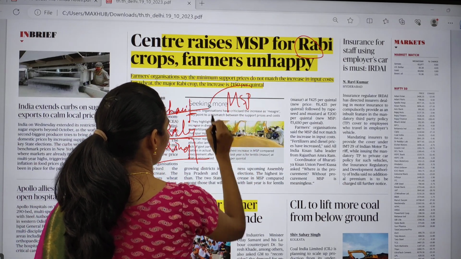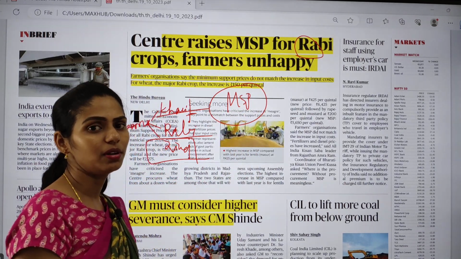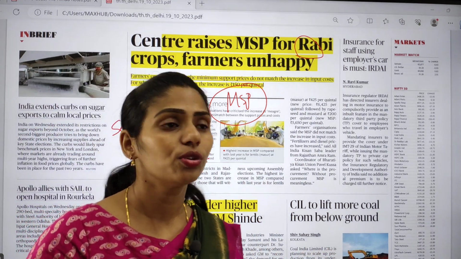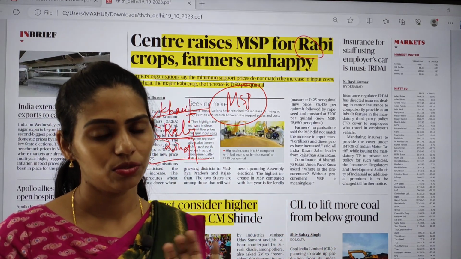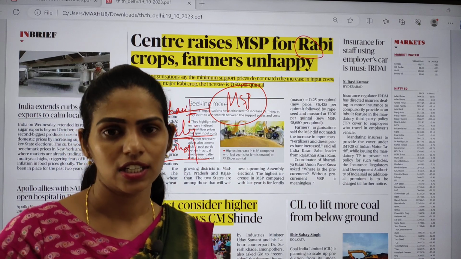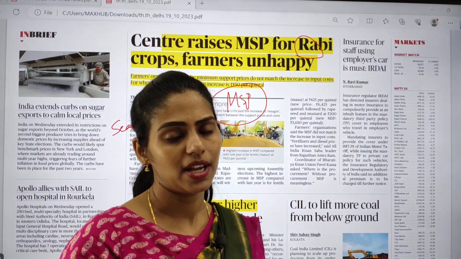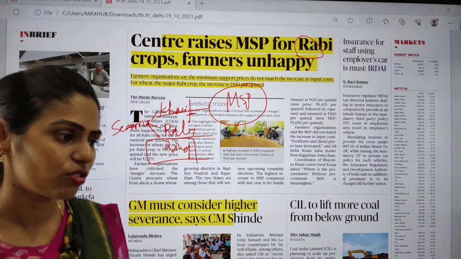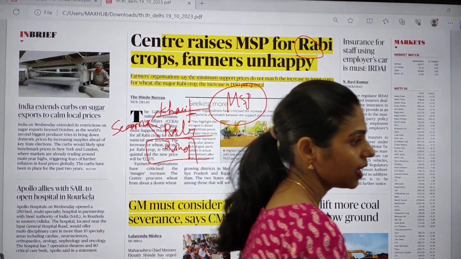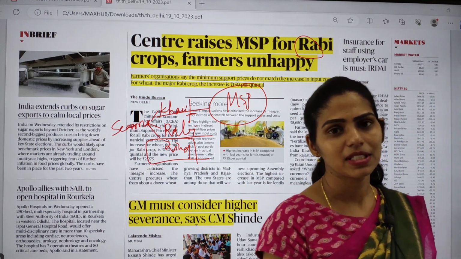So MSP is nothing but, before sowing itself, the government releases that we are going to pay this much amount for 1 quintal of so and so food grains. That is called MSP, minimum support price, that is given to the farmers by the government. Right? Why is this MSP important?